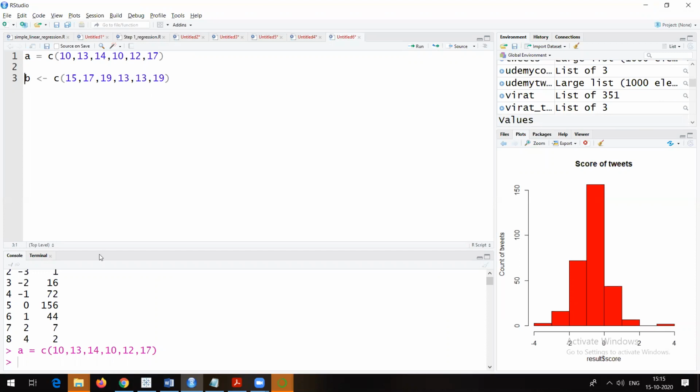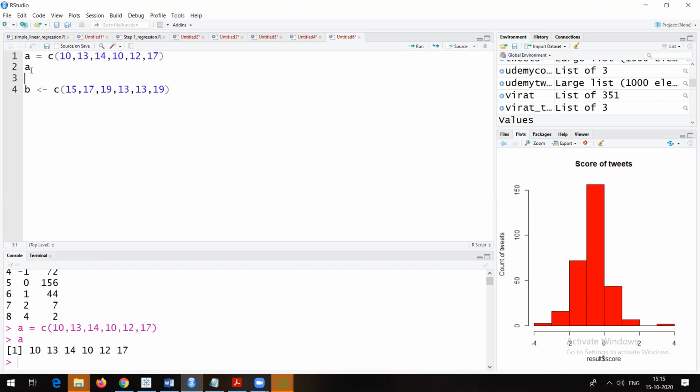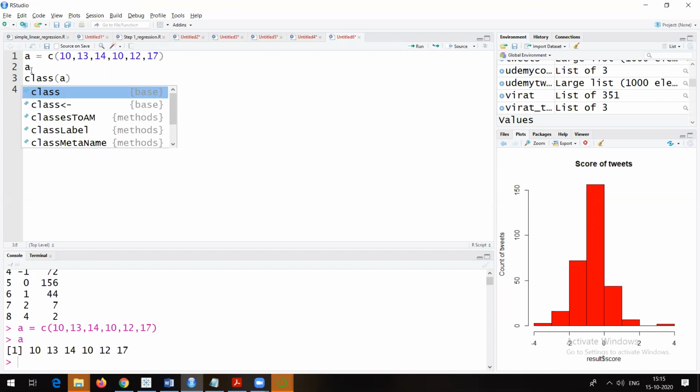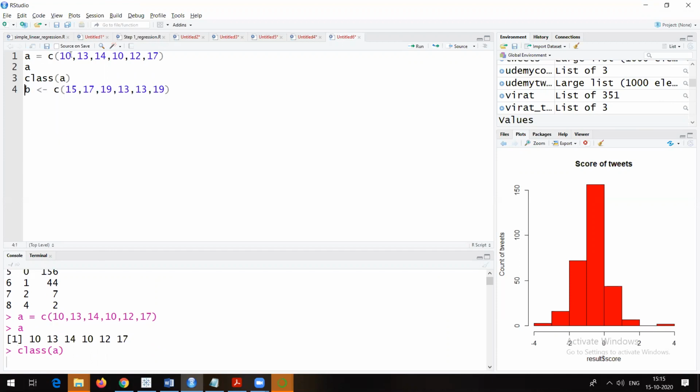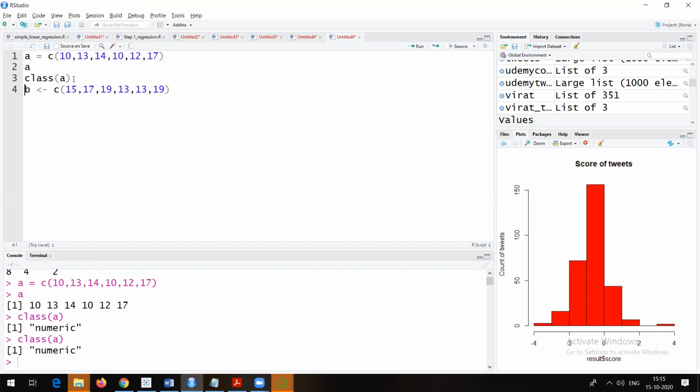Once I press control enter, you will be able to see how my A looks like. This is what my A is. And you know the command to check what A is? You just go here and type class of A. If you run it with control enter, you'll see that class of A is numeric because all the values are numeric.